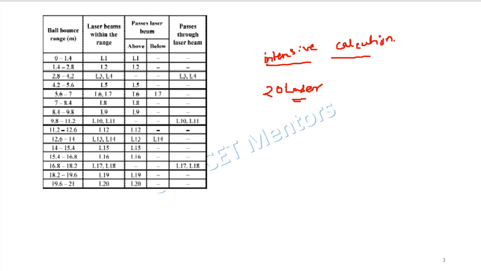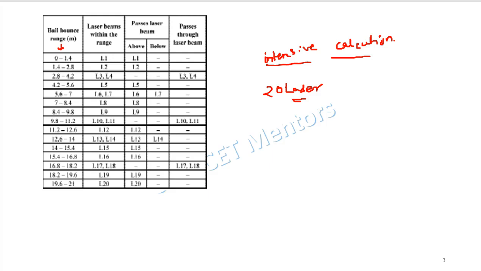So in this column, that is ball bounce, I have written the range, that is from 0 to 1.4. The distance traveled by one bounce is 1.4 meters. So this column deals with the range of distance that is covered, that is 0 to 1.4, 1.4 to 2.8. So the interval is 1.4 meters because the distance covered is 1.4 meters per bounce.